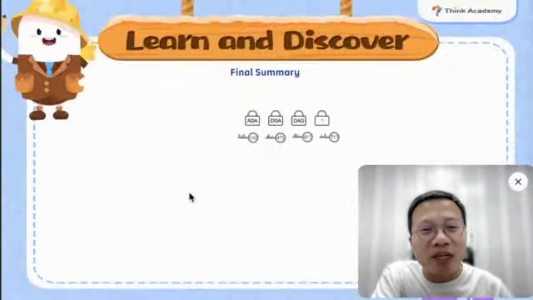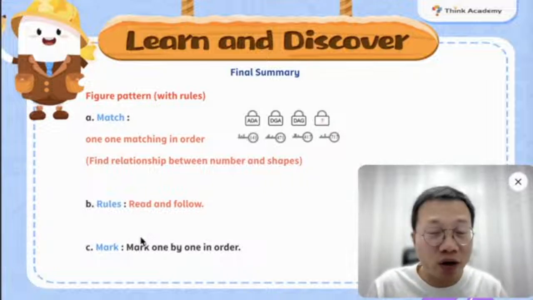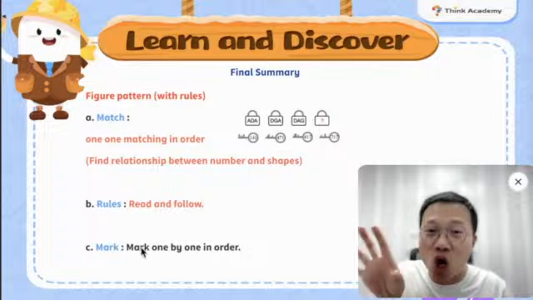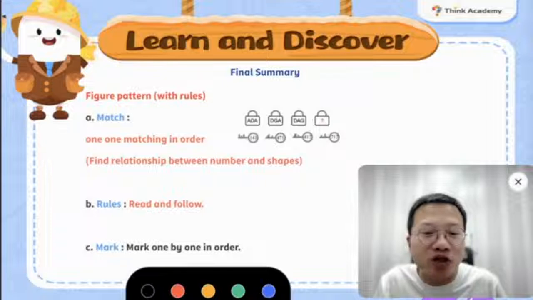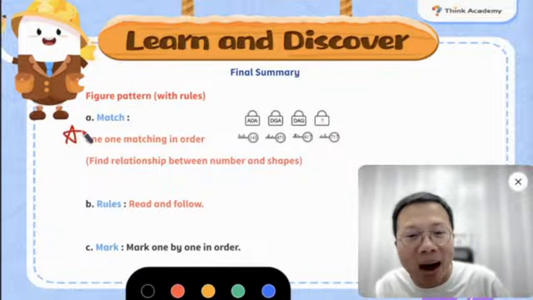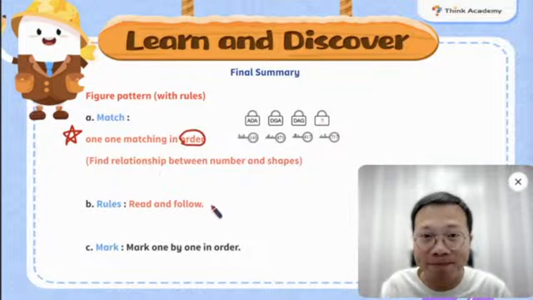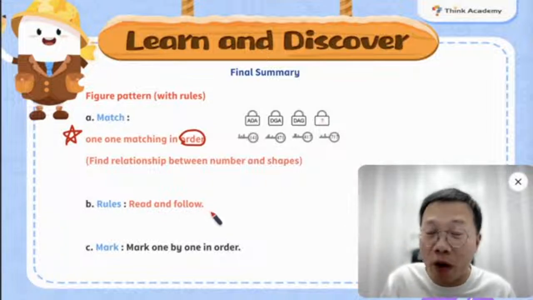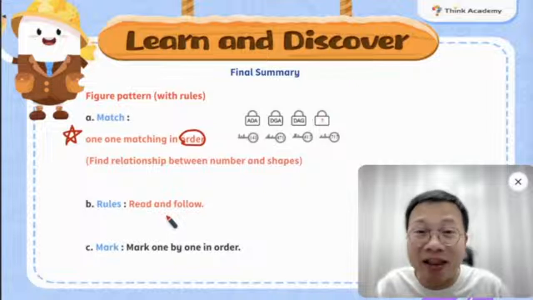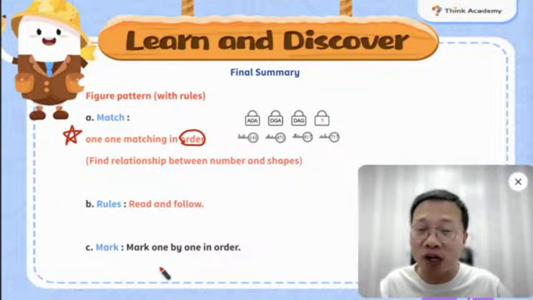Before we finish, let's take a look at the summary here. Today we talked about the secret code and also the letters or the shapes. Always remember when you try to match them together, you do it one by one, and make sure you do it in order. Second, for some of the questions, you need to read very carefully and really understand the rules in the question and make sure you follow them. And in the end, you need to mark one by one in order when you are doing your homework.